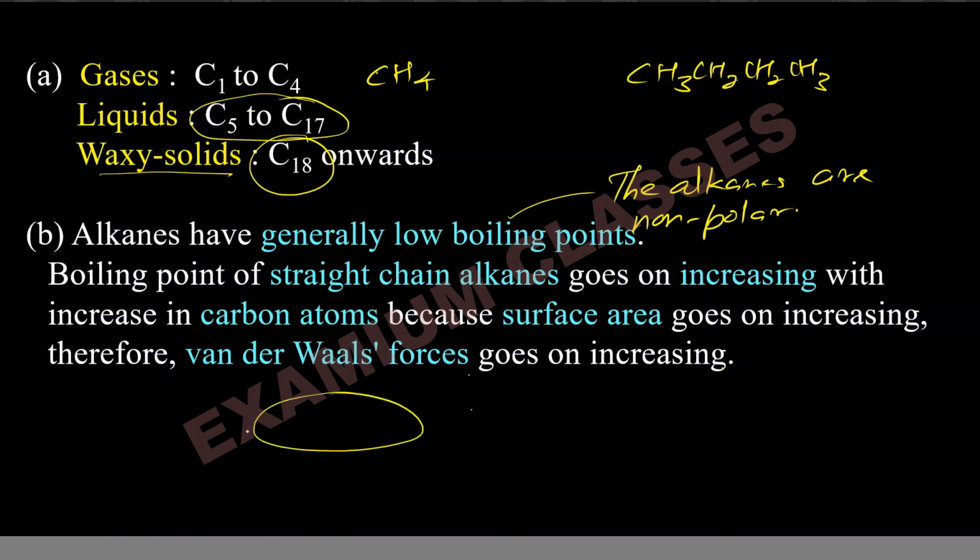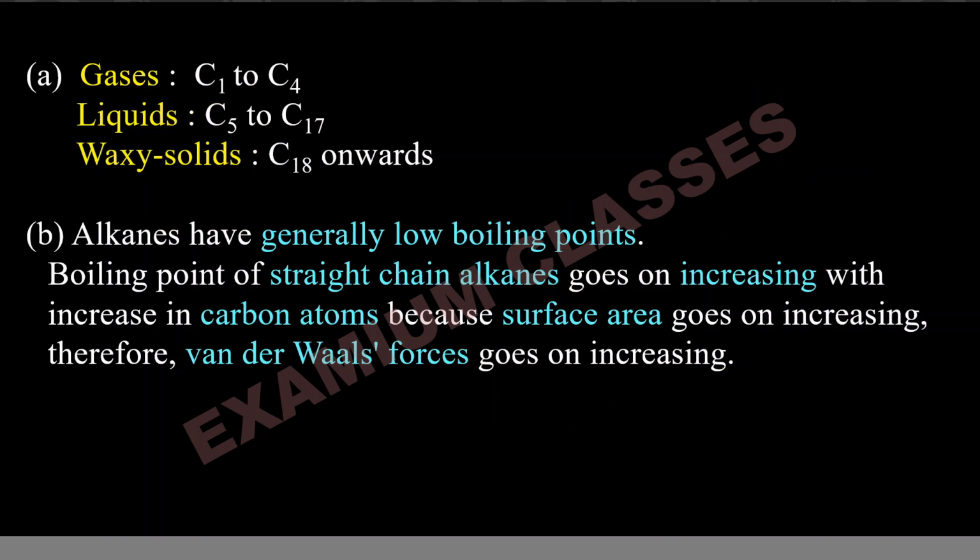If there is polarity difference, then there will be some partial positive charge, some partial negative charge in the molecule, and another molecule having partial positive and partial negative charge will attract it. Negative and positive will attract. In this case, that much difference in electronegativity is not there, so that's why the boiling point is very low. But having said so, if we keep on increasing the number of carbon atoms, the van der